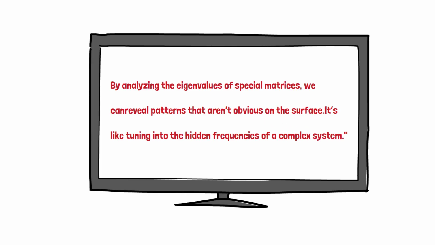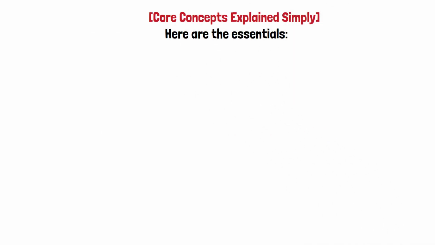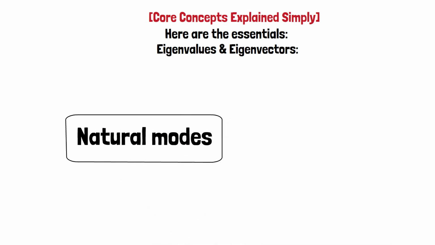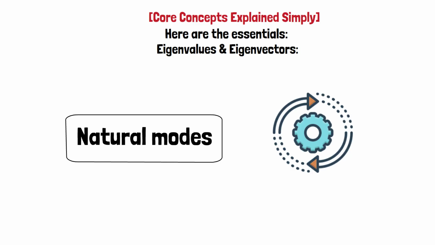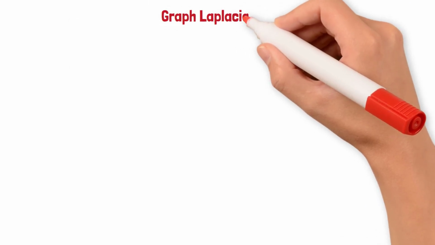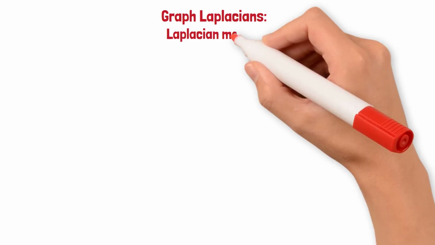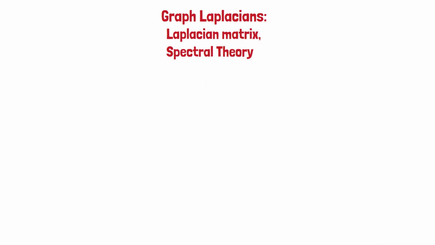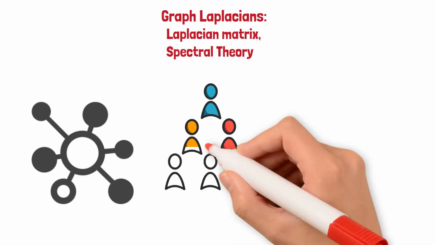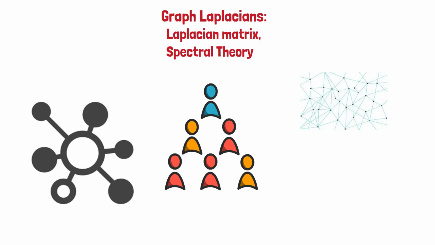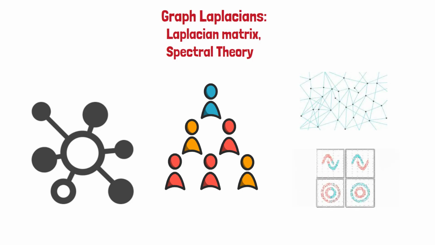Core concepts, here are the essentials. Eigenvalues and eigenvectors. These describe the natural modes of a system, the directions where transformations act most simply. Graph Laplacians. By turning a network into a Laplacian matrix, spectral theory allows us to find clusters, communities, and connectivity patterns. This is the foundation of spectral clustering in data science.